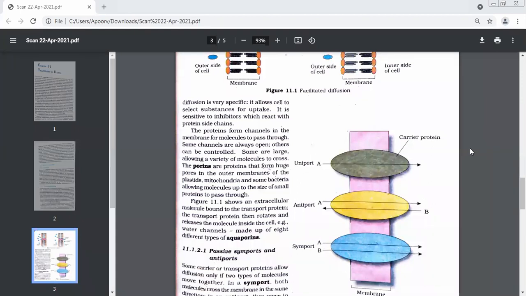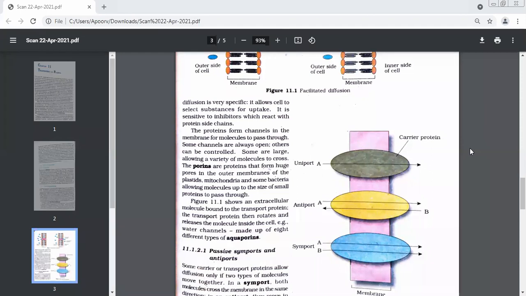Anadi, ask. Which substances diffuse faster? Repeat your question. Which substances diffuse faster? Smaller molecules. Satisfied with the answer?